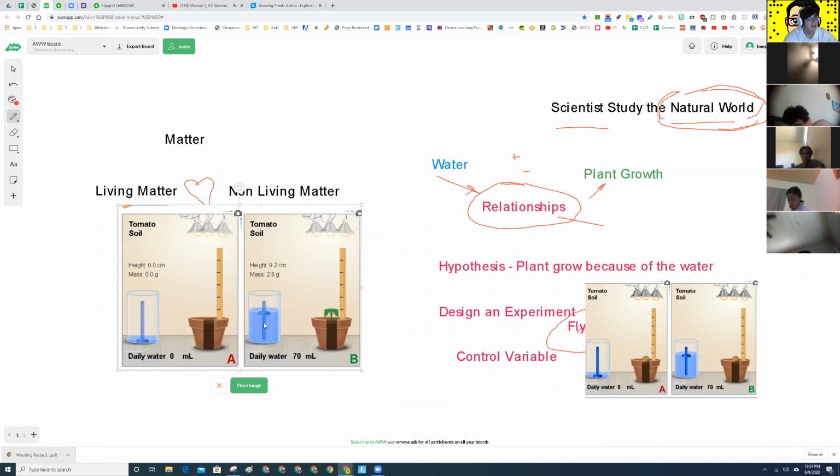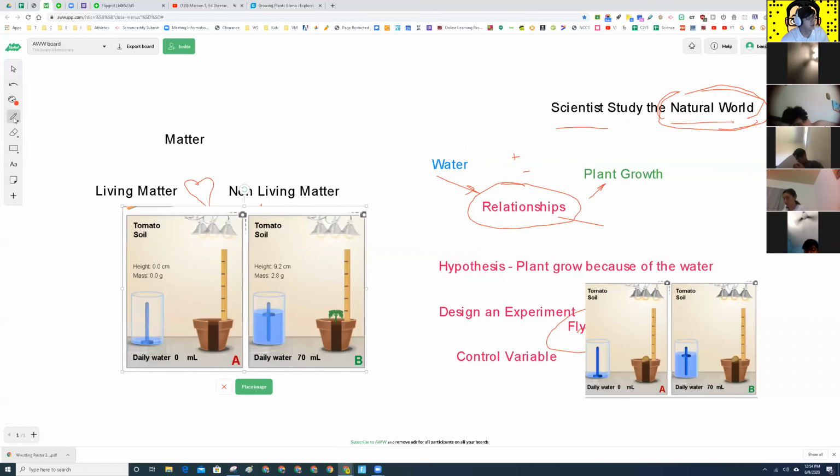So now what is the water in our experiment then? What kind of variable? And you should have known this in your reading. Responding variable. Oh, so the water is responding to something? Oh, the plant is responding to something. Exactly. So the plant growth is our, in your notes, I believe they called it the responding variable or something like that. Right?